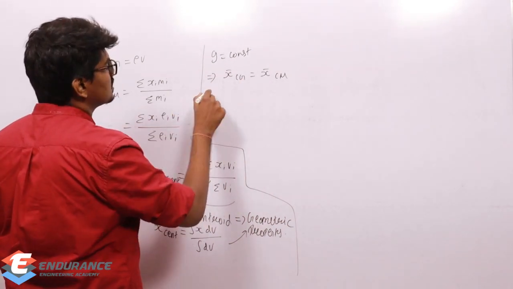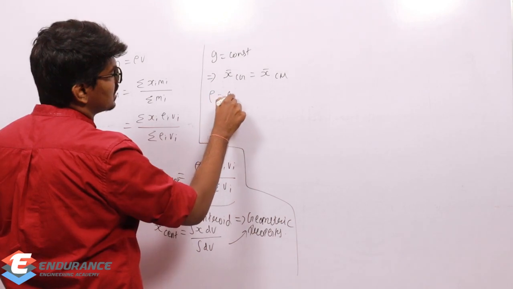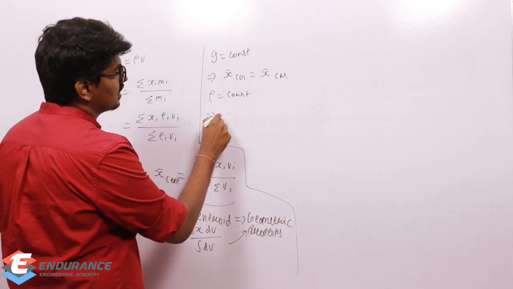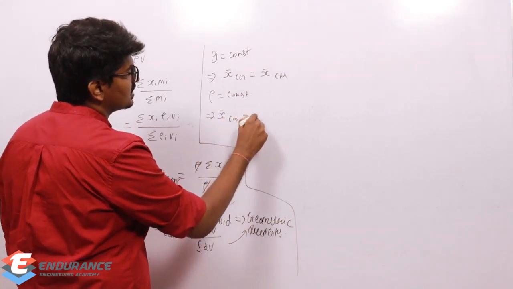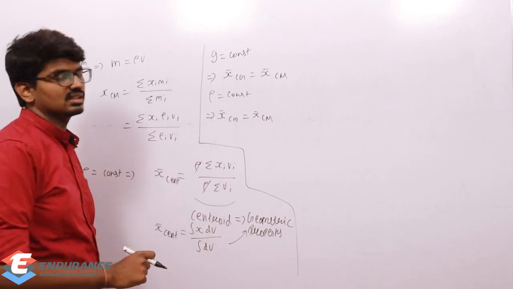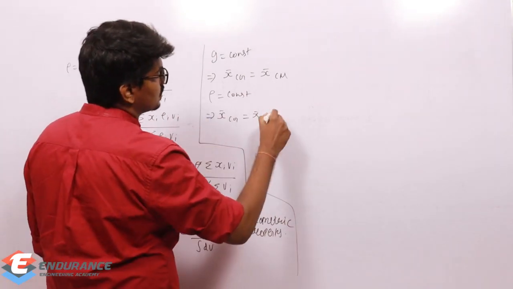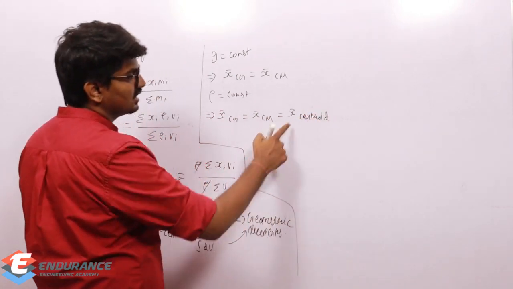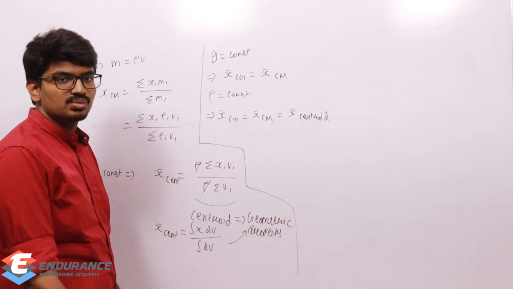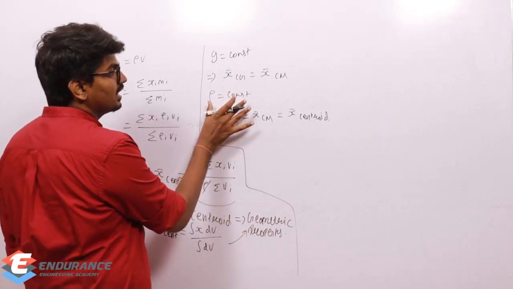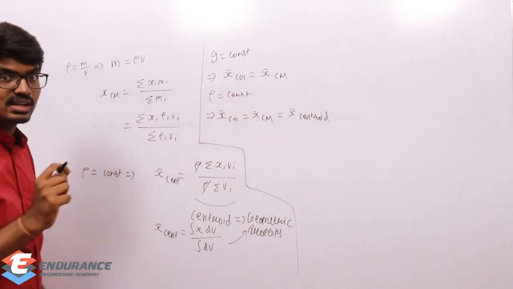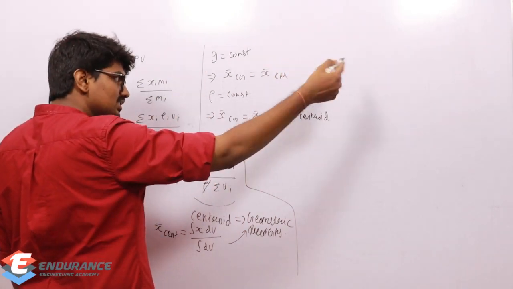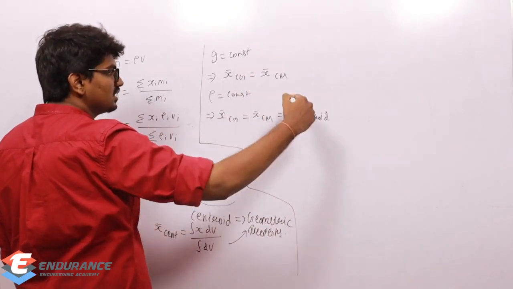If rho is also constant, in addition to g constant, then center of gravity, already equal to center of mass because g is constant, also becomes equal to the centroid. That is, all three, center of gravity, center of mass and centroid, will be the same if and only if density is constant and acceleration due to gravity is constant. If only g is constant, then center of gravity and center of mass will be the same. If both are constant, then all three will be the same.